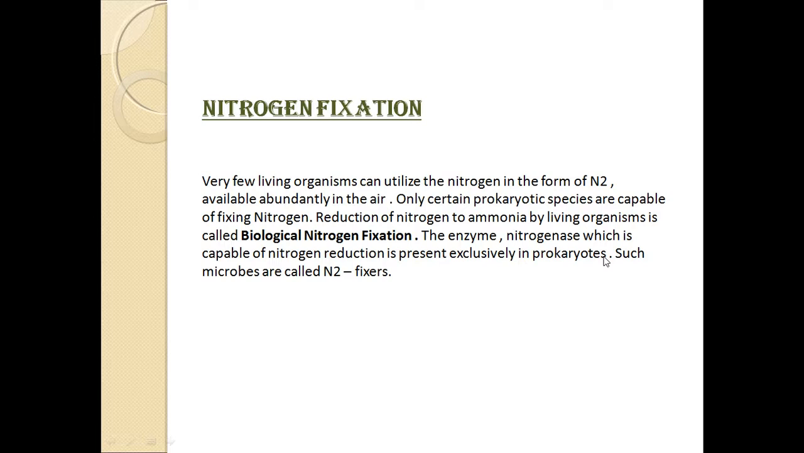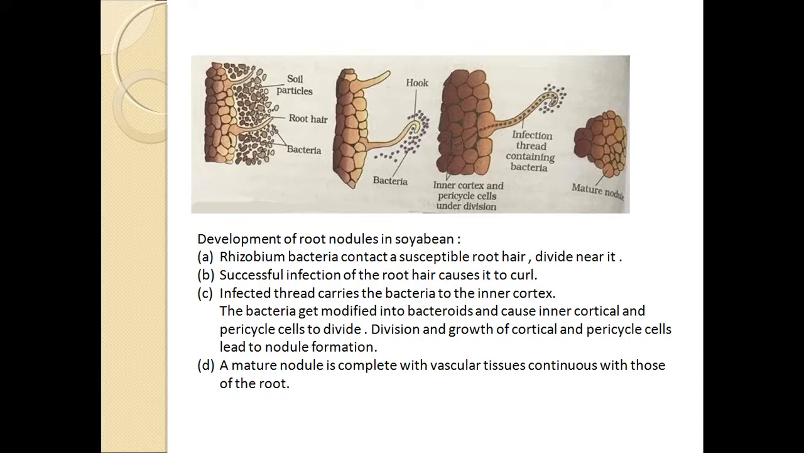Various nitrogen fixers, for example, Azotobacter is a nitrogen fixer, Anabaena, Nostoc. All these are nitrogen fixers which are helping in fixing the nitrogen by association with plants. Hence, the relationship between these plants and nitrogen fixing microbes, we are calling it symbiosis.